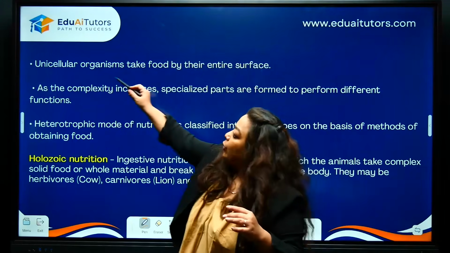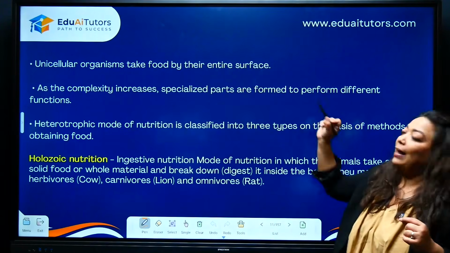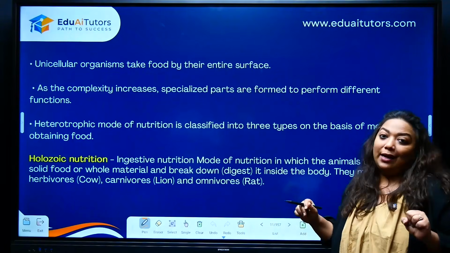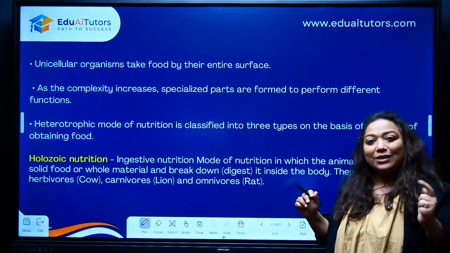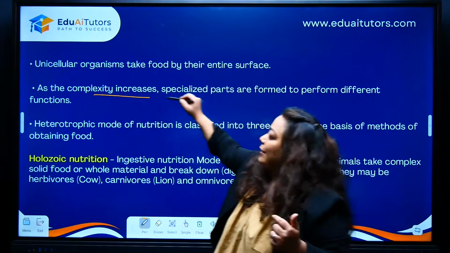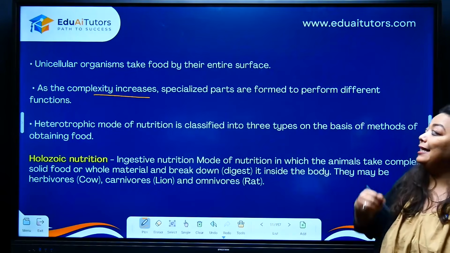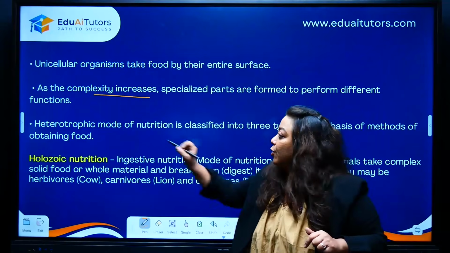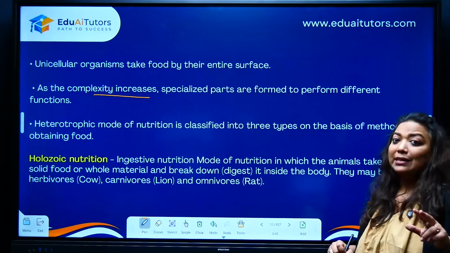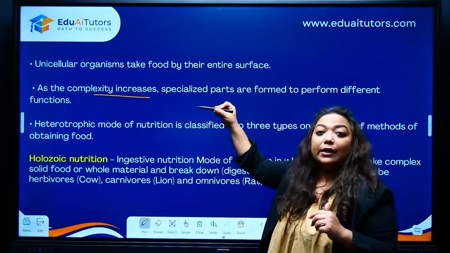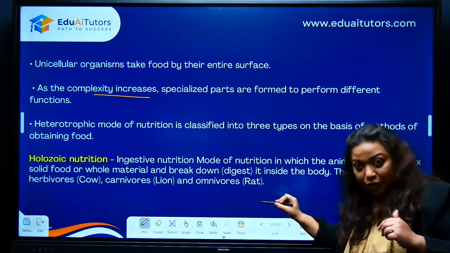We already know that unicellular organisms are taking food by their entire surface. They are not photosynthetic. They are still going to take their food from the outside environment. How? We're going to see soon. Now, in multicellular organisms, complexity increases. So we already know there are specialized parts. So when you see heterotrophic mode of nutrition, we will see that depending on what kind of complexity is in that organism, that will be the mode chosen.